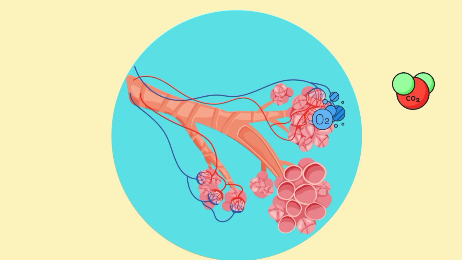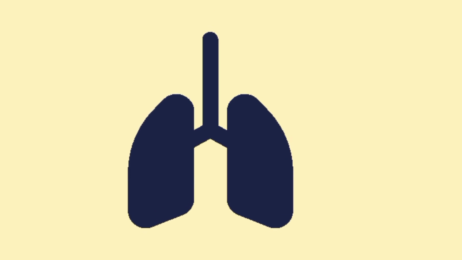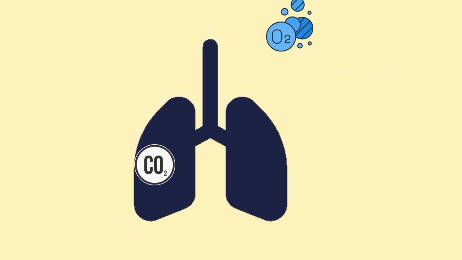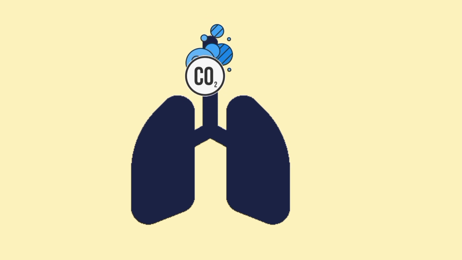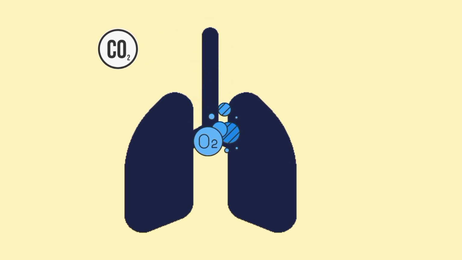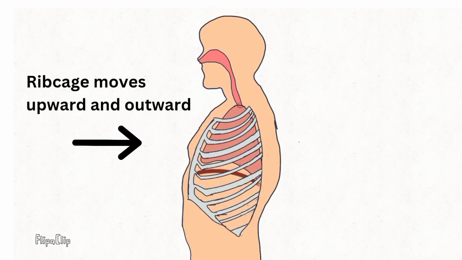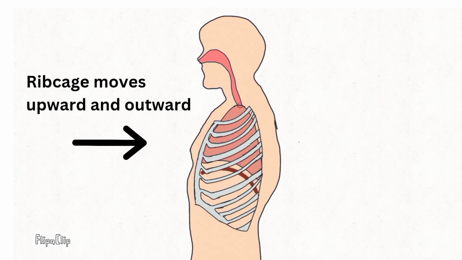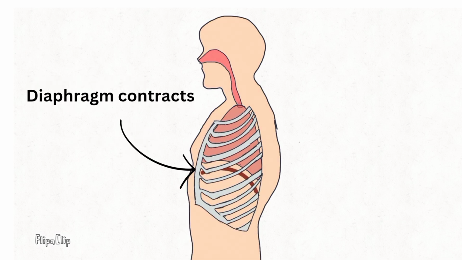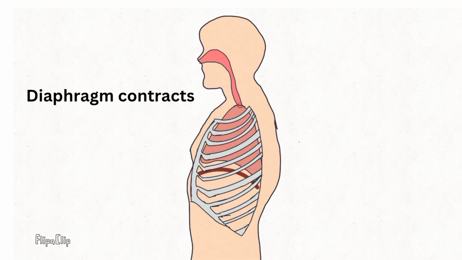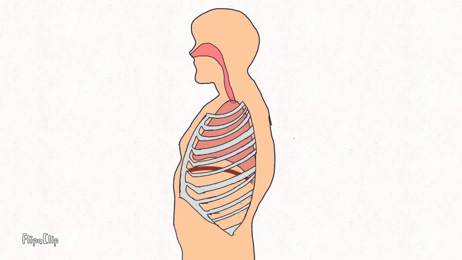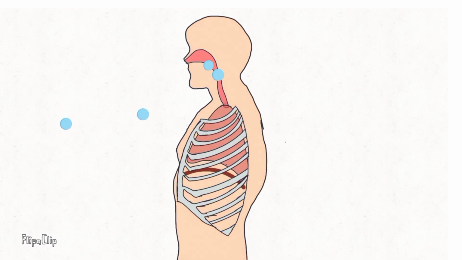Now let's see how respiration takes place in the human body. It involves two steps: inhalation, that is bringing in oxygen-rich air, and exhalation, that is releasing carbon dioxide-rich air. During inhalation, the ribcage moves upward and outward, while the diaphragm contracts and moves downward. This increases the volume of the thoracic cavity, reducing the pressure inside the lungs as compared to the external air pressure. As a result, air flows into the lungs and reaches the alveoli.